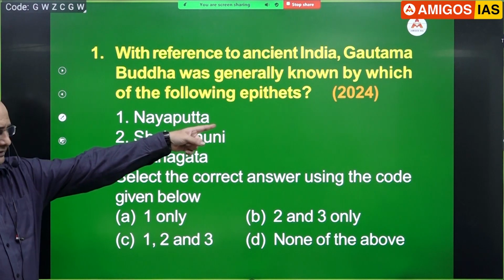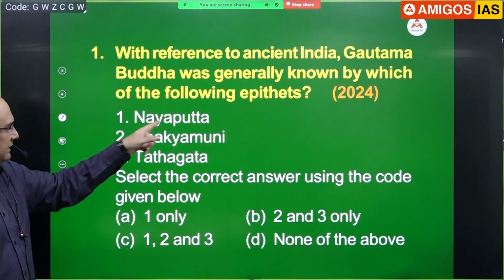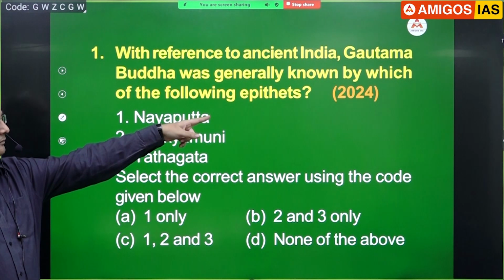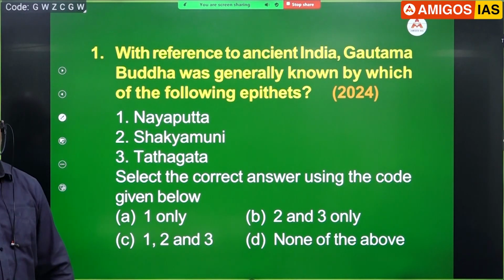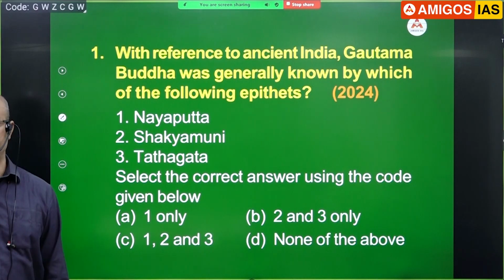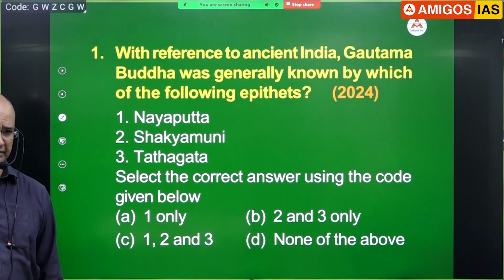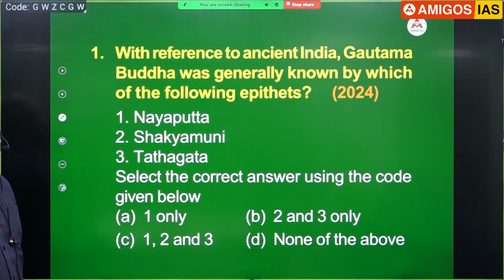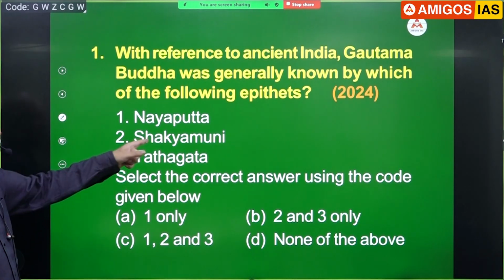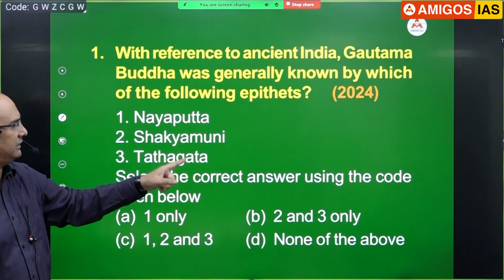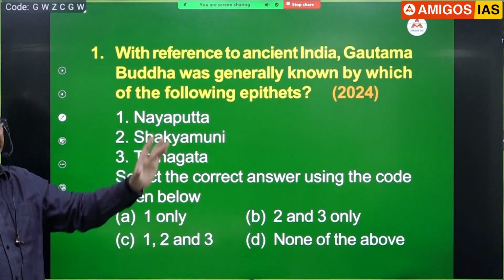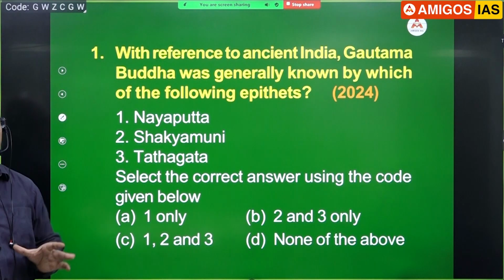This was a question this year, 2024. And for those batches, I've made some additions after these recent questions. Nayaputta is the title of whom? Mahavira, Jaina Mahavira, the 24th Tirthankara. That person has been given the title Nayaputta. So Shakyamuni, Tathagata and Buddha are the titles of Gautama. Nayaputta will be the title of Mahavira. In fact, what is the real name of Mahavira?